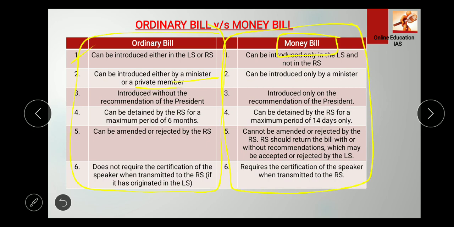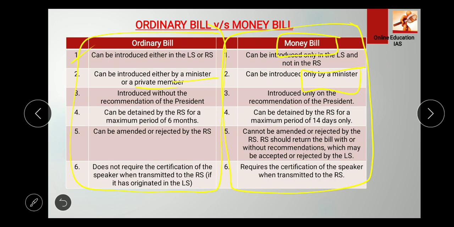Okay, so an ordinary bill can be introduced either by a minister or a private member, but the money bill has to be introduced only by a minister. A money bill cannot be introduced by a private member. Now third, an ordinary bill is introduced without the recommendation of the president.